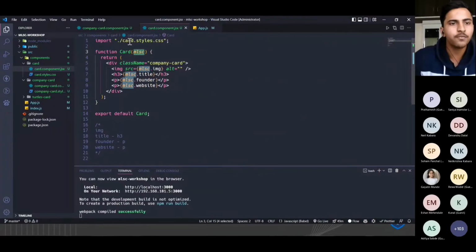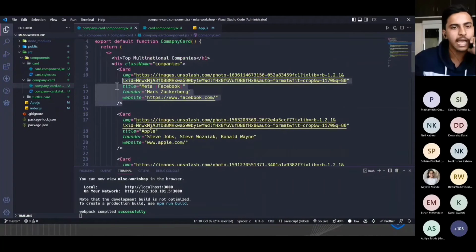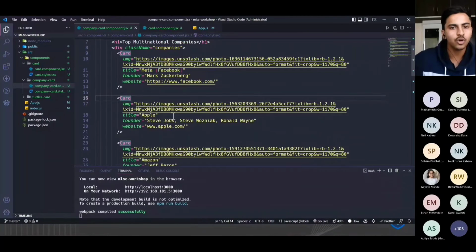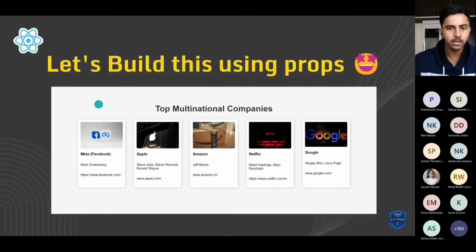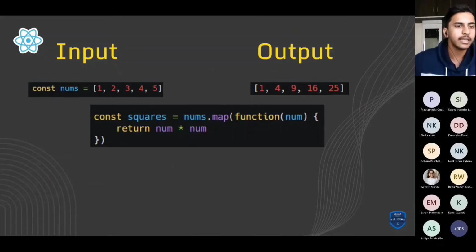But there is one fault in this, right? You have seen that I have copied the data from somewhere else, so we don't need to hard copy it at that particular time. For this we have an example and a solution. There is the array.map method in JavaScript. Let's take one example.